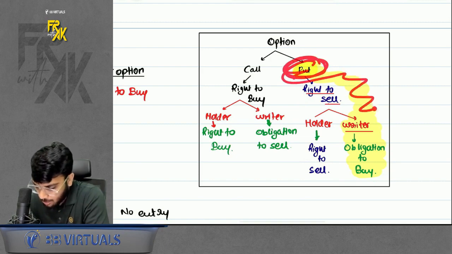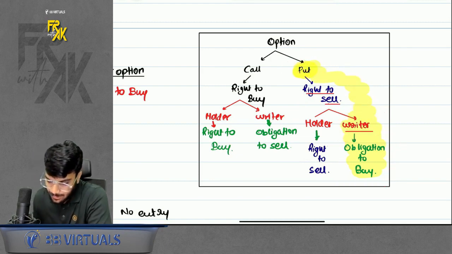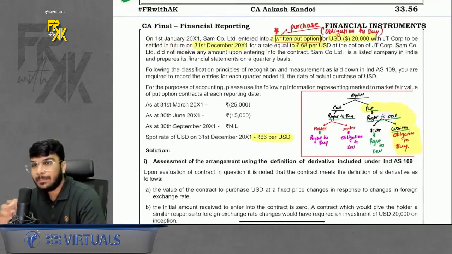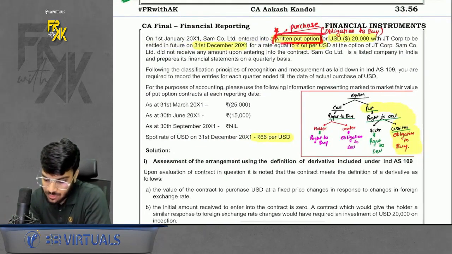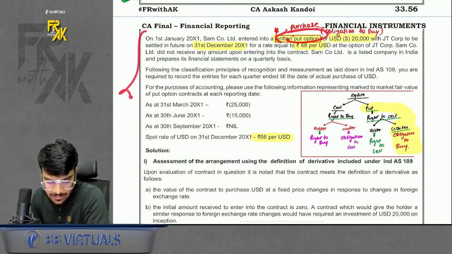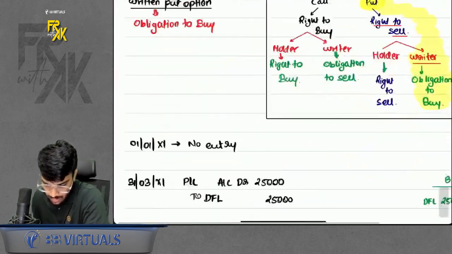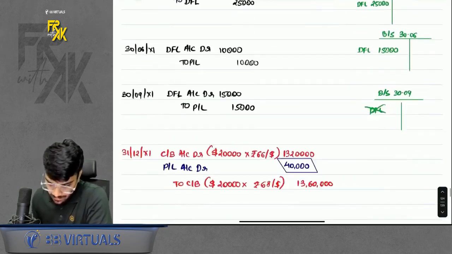Return put option, writer of the put option. What does writer of the put option have? He has obligation to buy. That means when they say instead of directly purchase, they might write return put option. So this also directly means purchase only, obligation to purchase. If it is a purchase contract, everything else is very much similar to illustration number 118. So focus only on this part in this question. Done. So this was derivative part done and dusted.